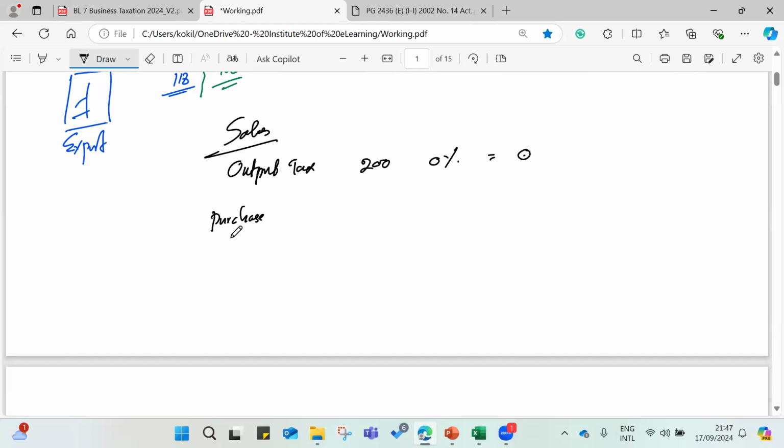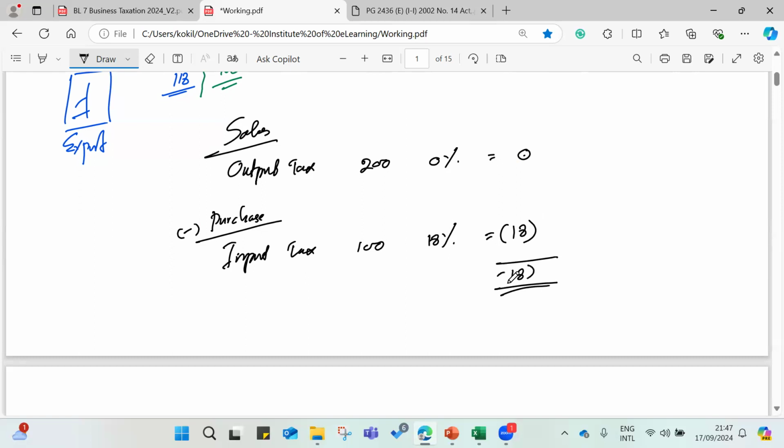they need to make purchases in order to produce these finished goods, right? When they make purchases, they will incur input tax. They have to purchase raw material, and then they have to pay VAT on their purchases, and they are entitled to claim this 18%, 18 million, let's say.